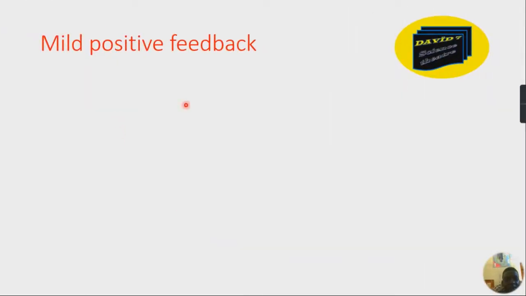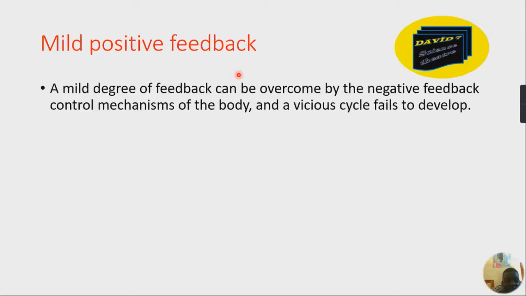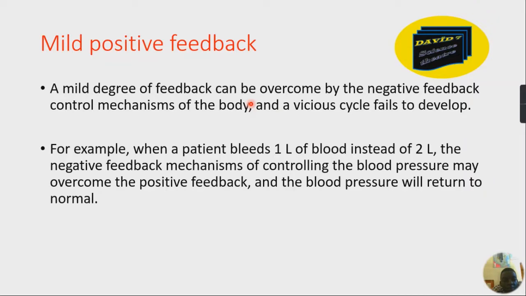Sometimes we have mild positive feedback, and a mild degree of feedback can be overcome by the negative feedback control mechanisms of the body, so that this vicious cycle fails to develop. So when positive feedback is mild, the negative feedback can overcome it, so that there is no death, which occurs in the case of the previous example.